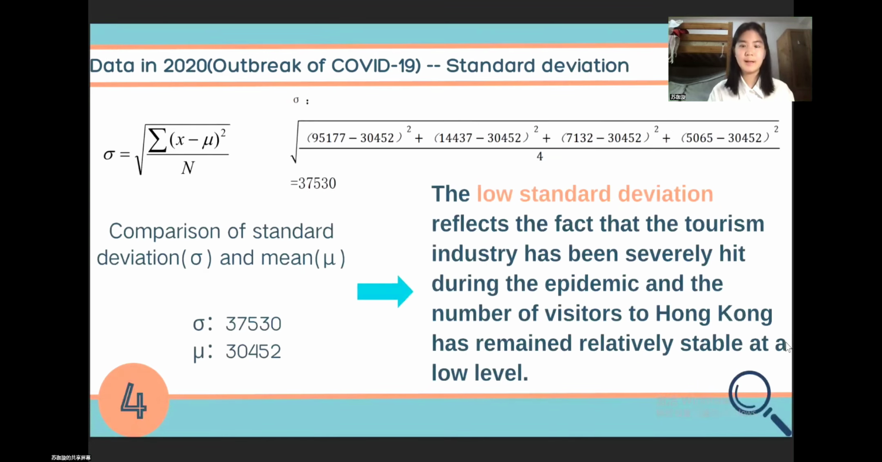And now let's come to the analysis of standard deviation. We use this formula to calculate our standard deviation. It's about this amount. So by comparing the standard deviation and the mean, we can conclude that the standard deviation is very low in 2020, which reflects the fact that the tourism industry has been hit during the epidemic, and the number of visitors to Hong Kong has remained relatively stable at a very low level.